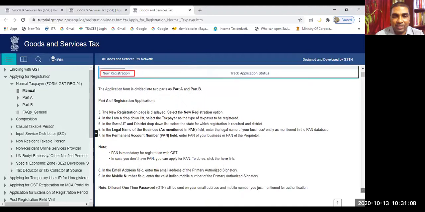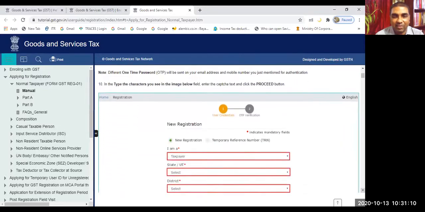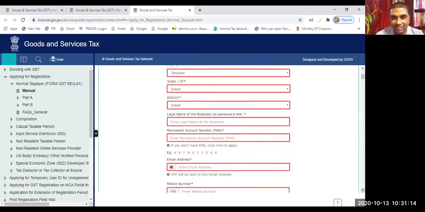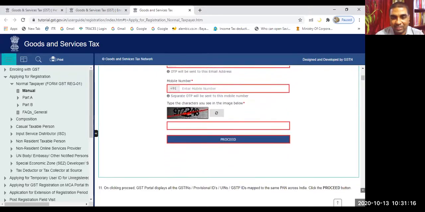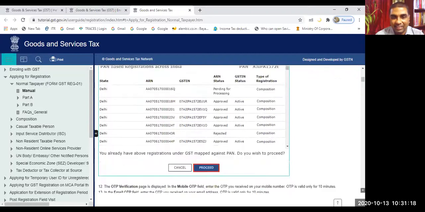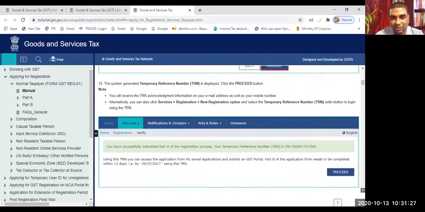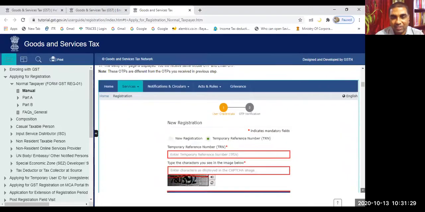Let us say for new registration, these are the data that will be asked for. This is the screen we are seeing now. You see, it has been explained step by step how to apply for registration. Next step. The entire thing is explained here. OTP will be coming to your mobile phone as well as email. We'll be seeing that process; it is also explained. The entire process is explained here.